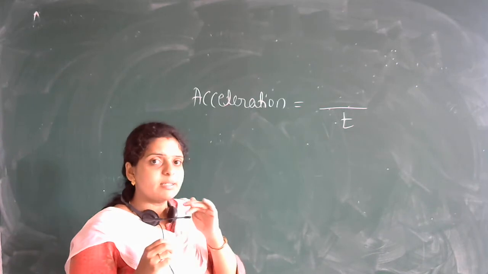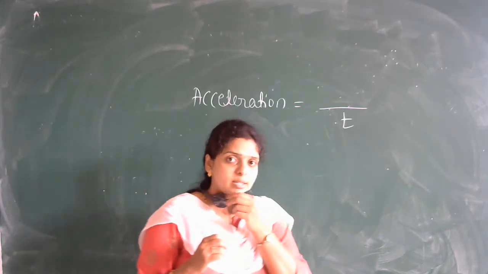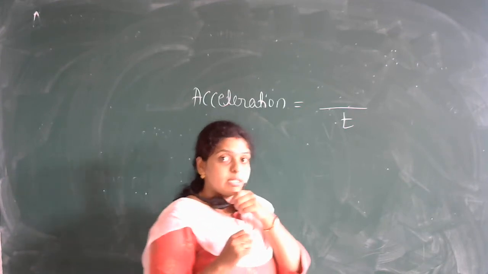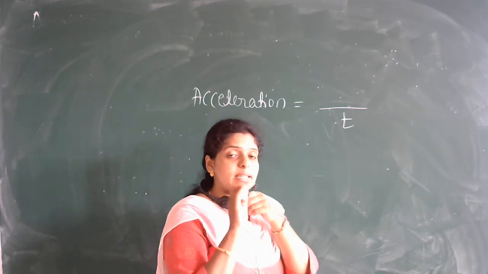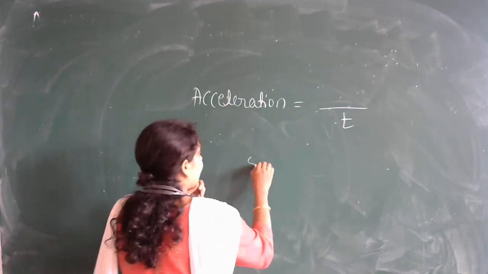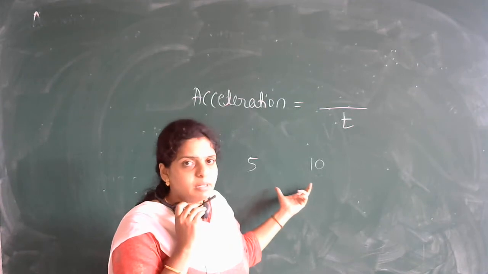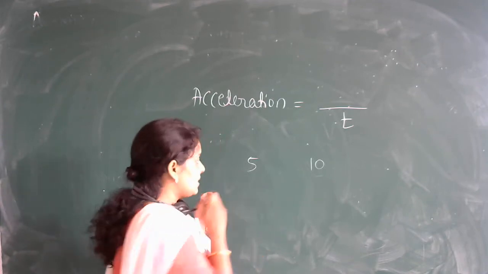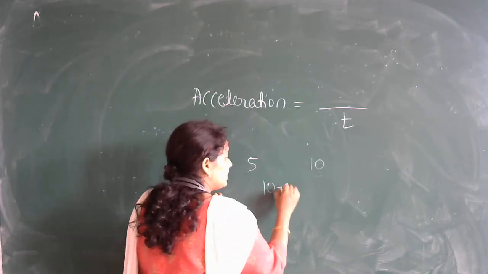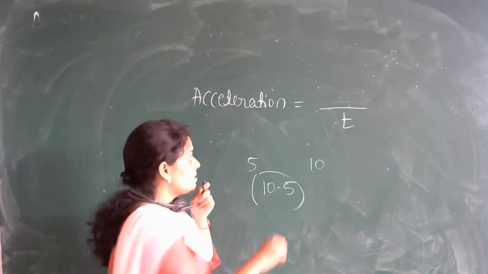Whenever a quantity is changing with respect to time, it is called rate of change. So what is change? Change in velocity. Suppose initial value is 5 and the final value is 10. How do you take change in this number? Change is nothing but final minus initial. Correct?